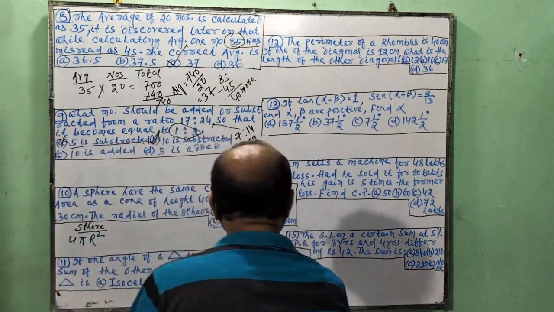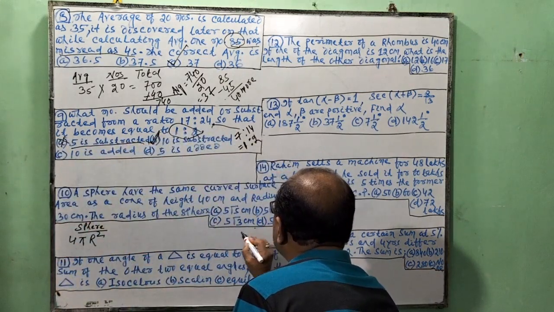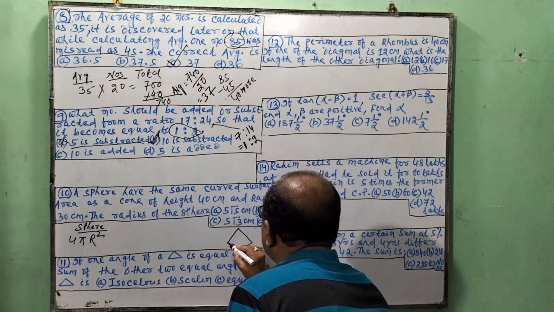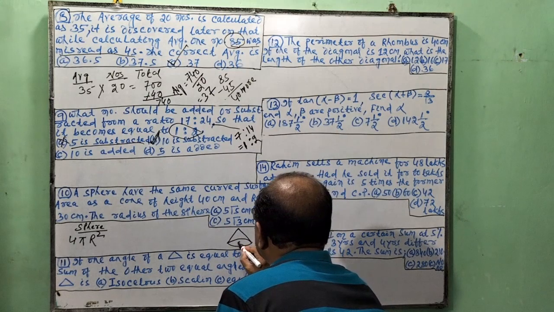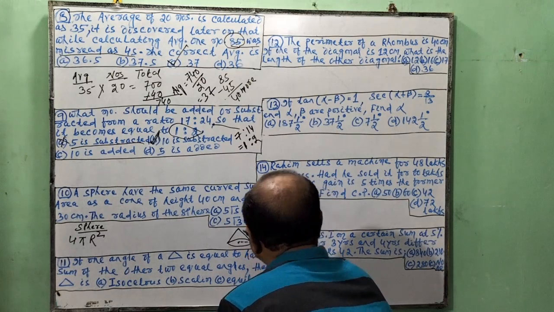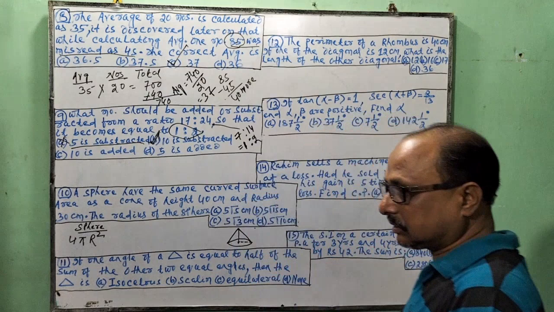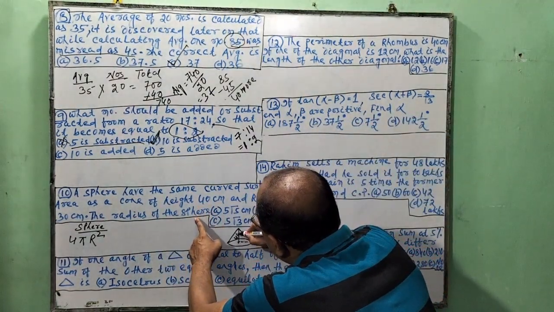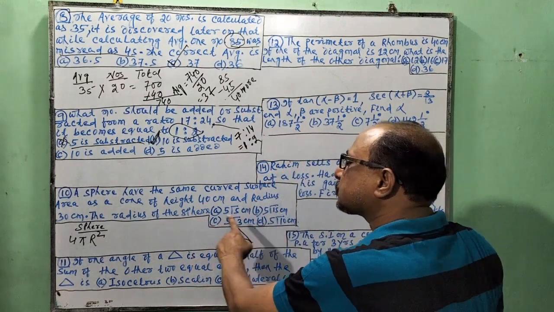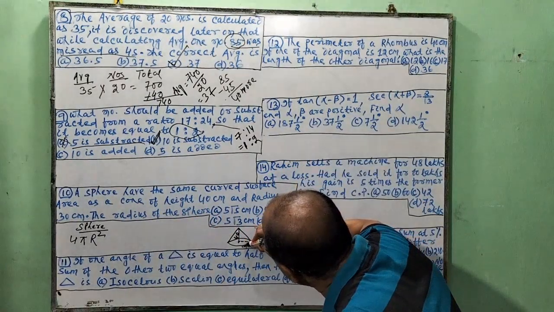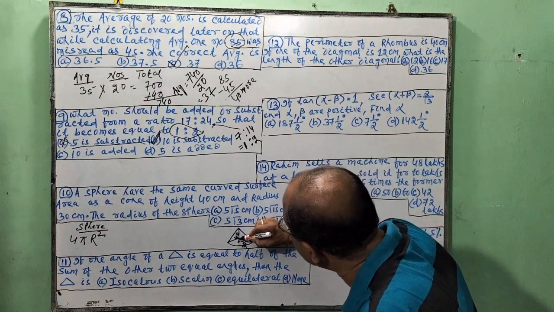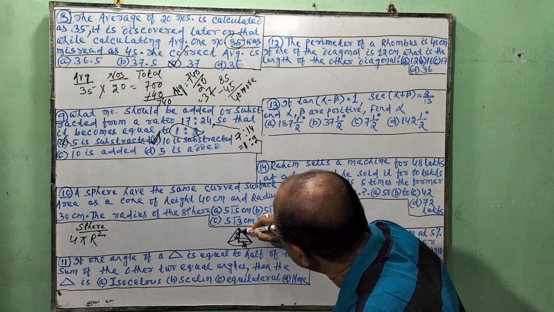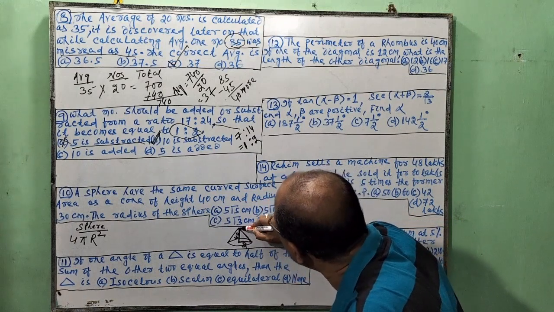Suppose this is a cone. This is the radius. This is the height. Of height 40 cm, this one is 40 cm height. And radius 30 cm, this one the radius 30 cm. So this is a right angle triangle. This is the P perpendicular. This is the B base. So how to find H?